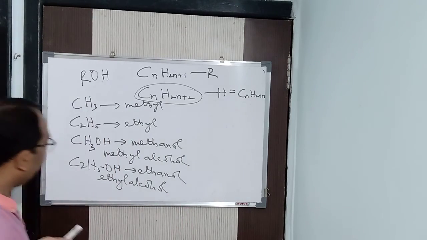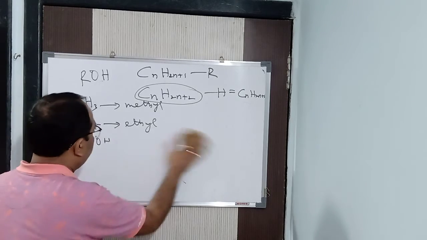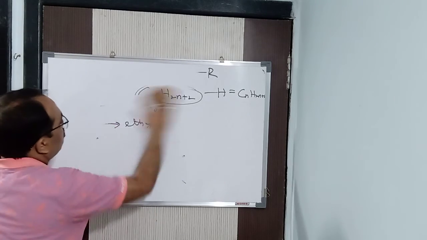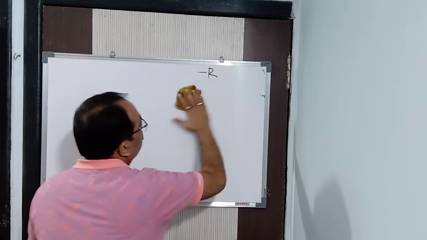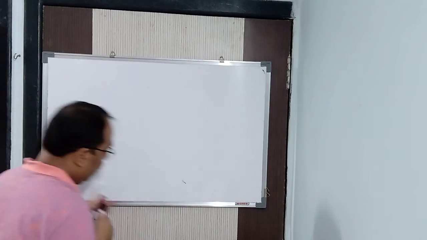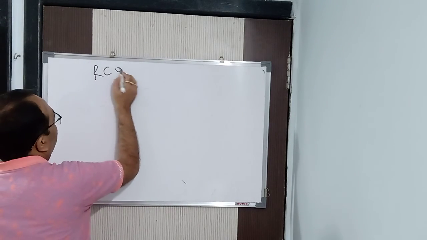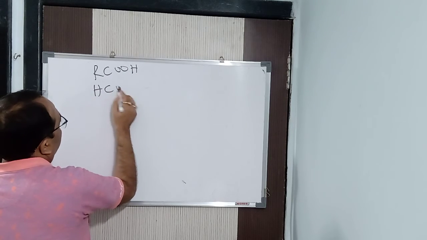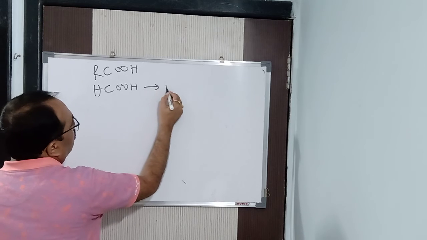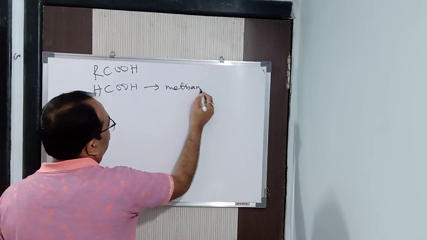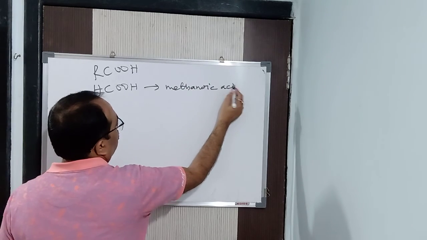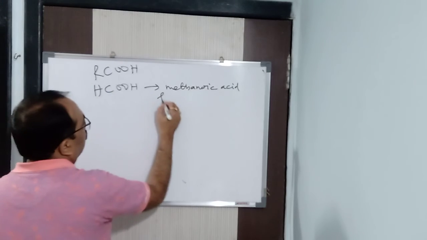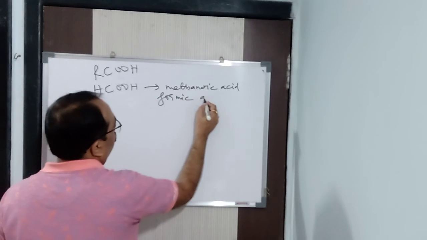Alright, alcohol is done. Now, similarly, we are also having carboxylic acid. What is the general formula? RCOOH. This is your carboxylic acid. Now, the first compound is HCOOH, which is known as methanoic acid. One carbon, methanoic acid, or the common name is formic acid.